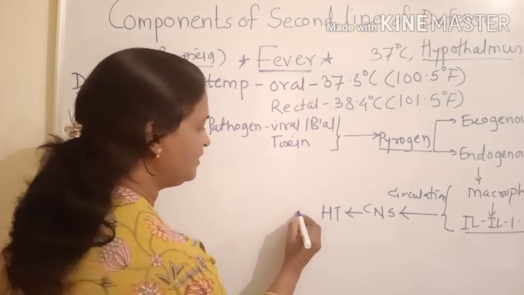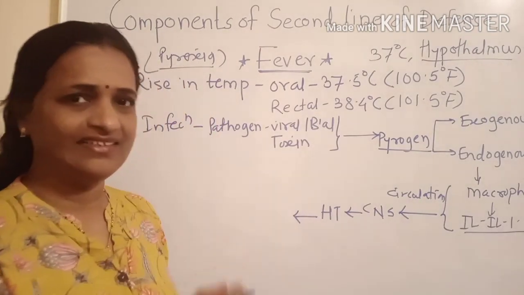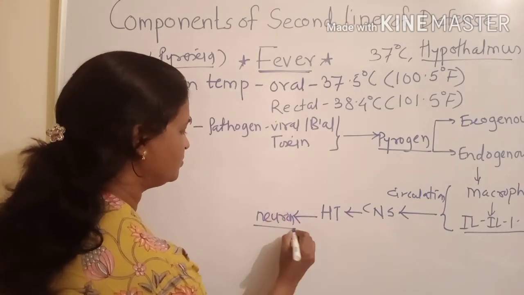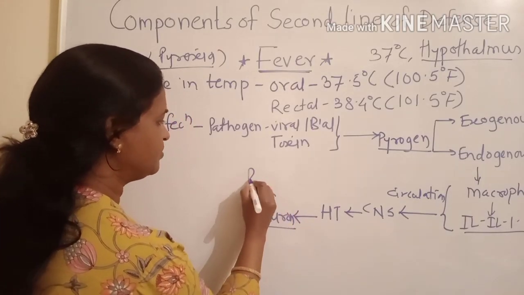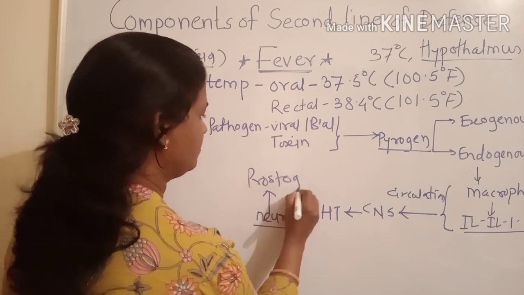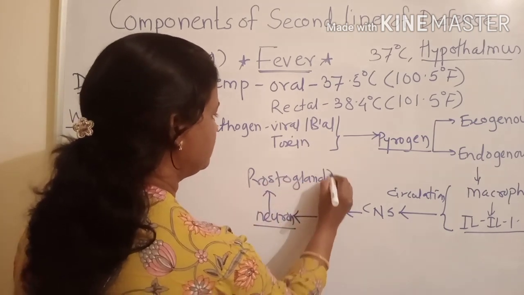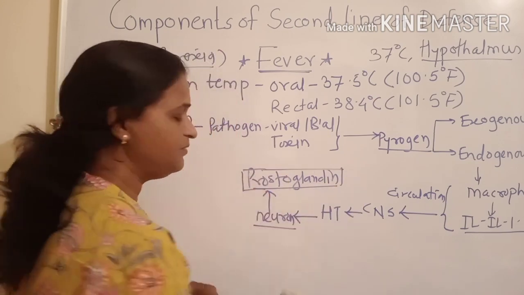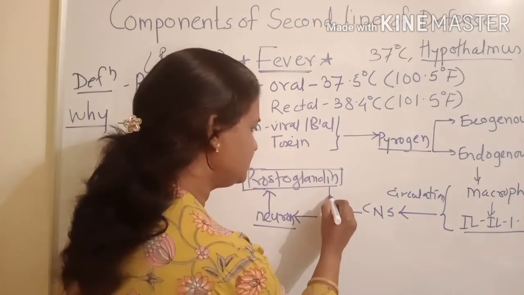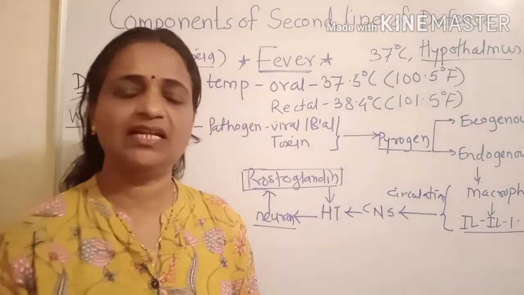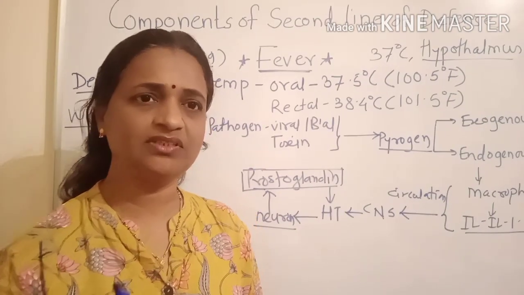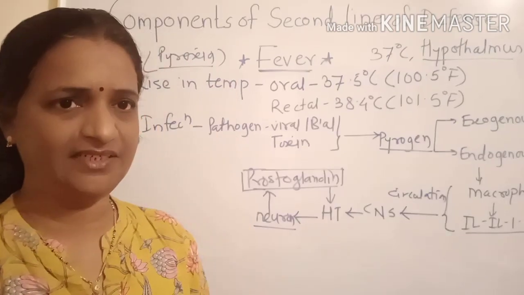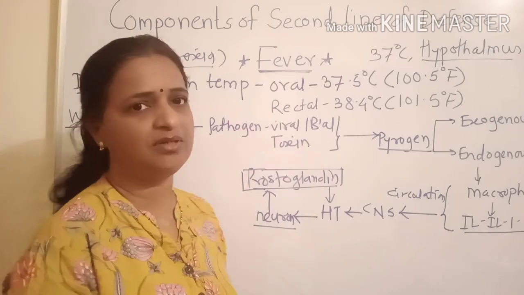And in the hypothalamus they trigger a neuron to produce the component called prostaglandin. This prostaglandin is the component which is responsible to reset the hypothalamus temperature, to reset our thermostat, and that temperature is reset to a higher degree, and that causes the symptom called fever.